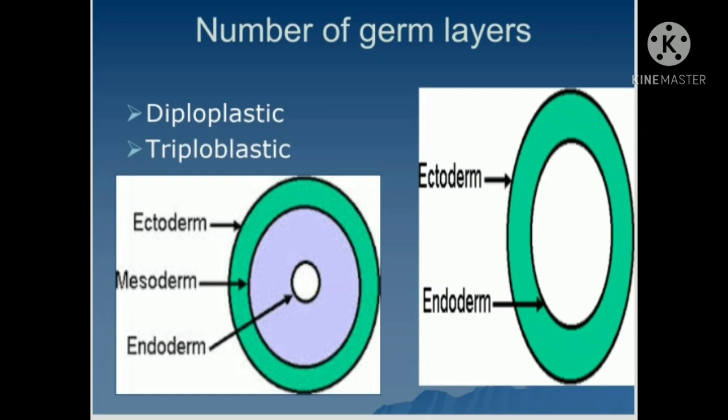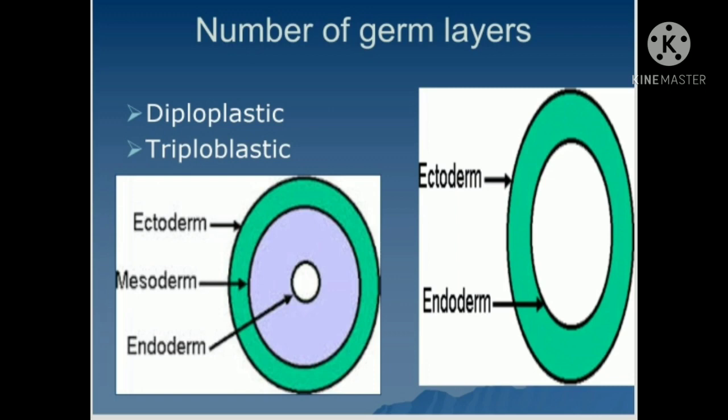And when an organism shows 3 germinal layers, that is outer ectoderm, inner endoderm, and the middle one, mesoderm, it is called triploblastic animals. Okay. Now, I also want to tell you that the word ecto means outer and endo means inner. Okay, ecto means outer and endo means inner.